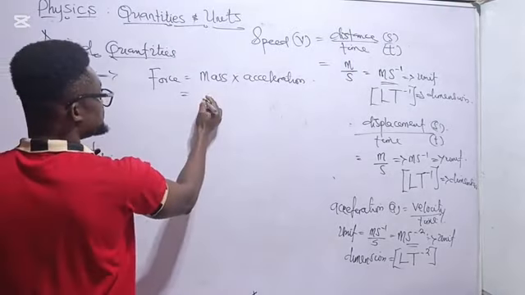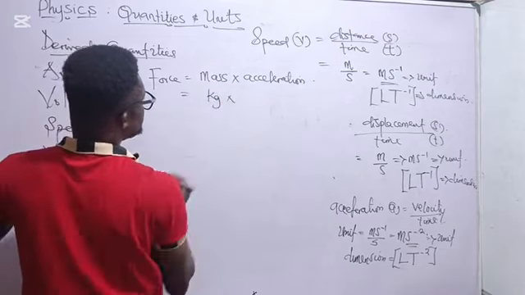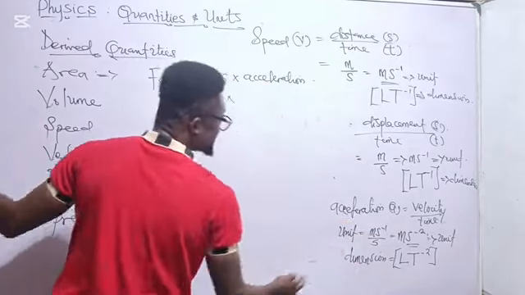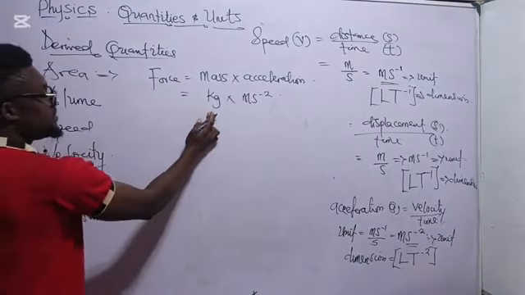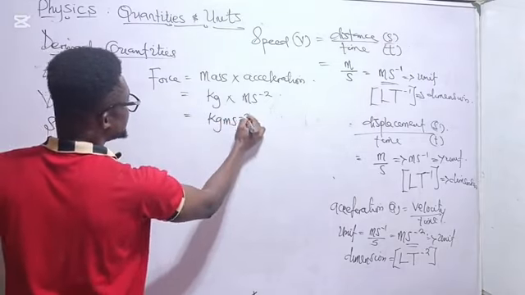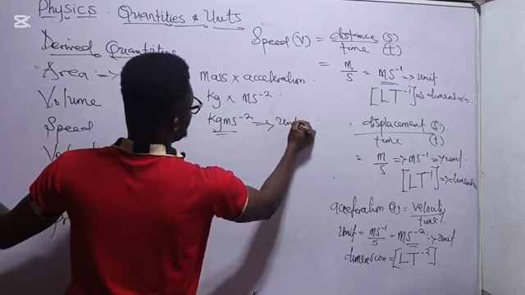Now, we know the unit of mass. What's the unit of mass? The unit of mass is kilogram, times what's the unit of acceleration? Its unit is meter per second squared. So we have meter per second squared. Now, if you multiply the units, we get kilogram meter per second squared. So this gives what? The unit of what?